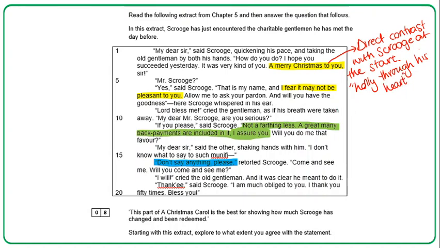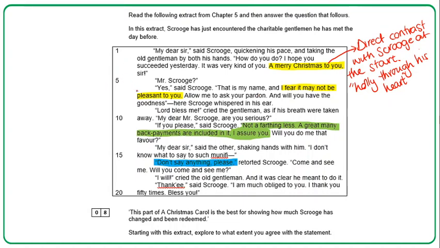this quote about holly through his heart that I might use just to make that comparison to show how much Scrooge has changed. That Scrooge believed people who go around with a Merry Christmas on their lips should have these things done to them. And I'm just putting in quotes that I know are at least really close, if not identical to the text, rather than worrying necessarily about knowing bags and bags of quotes off by heart. So we've got this direct contrast with Scrooge at the start, because he went around saying that people who say Merry Christmas should have holly through their heart.